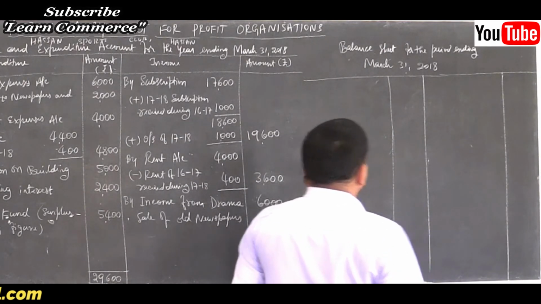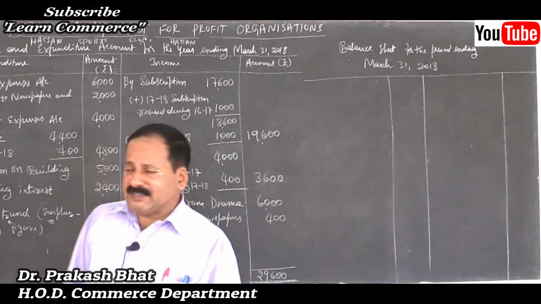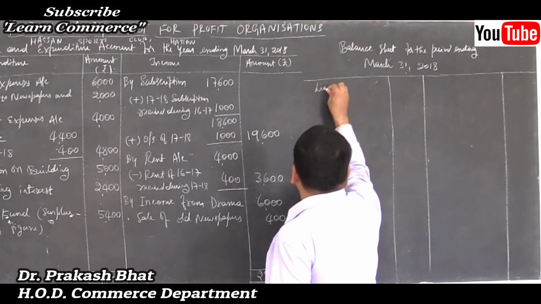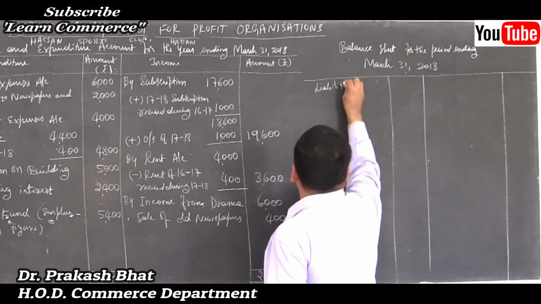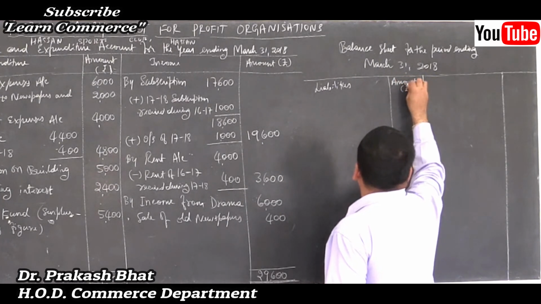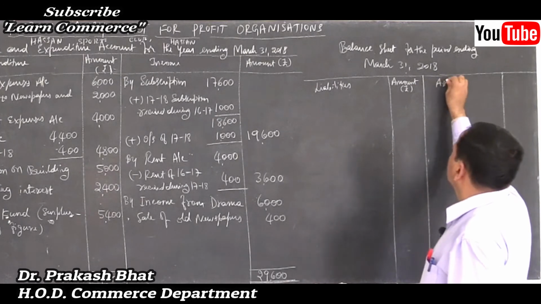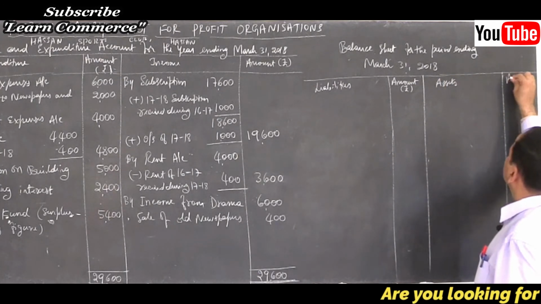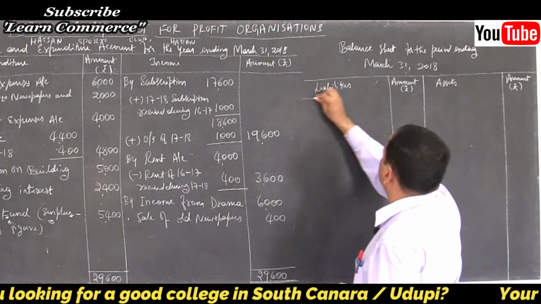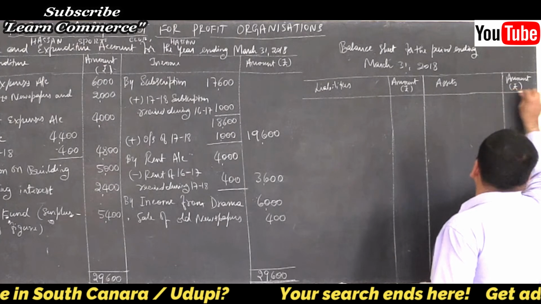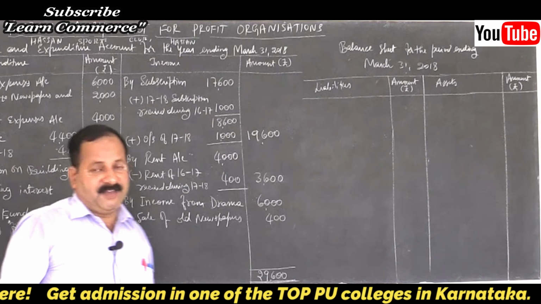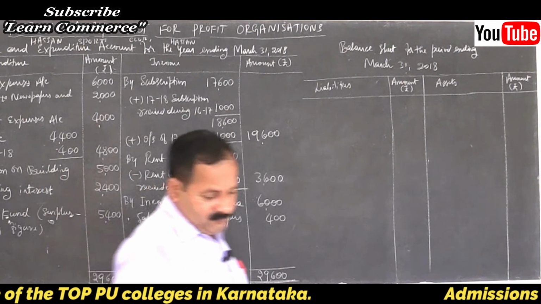Yes. Write the column headings: liabilities amount in rupees, assets amount in rupees. Quick, do it fast. It's done. Now, let us start balance sheet.